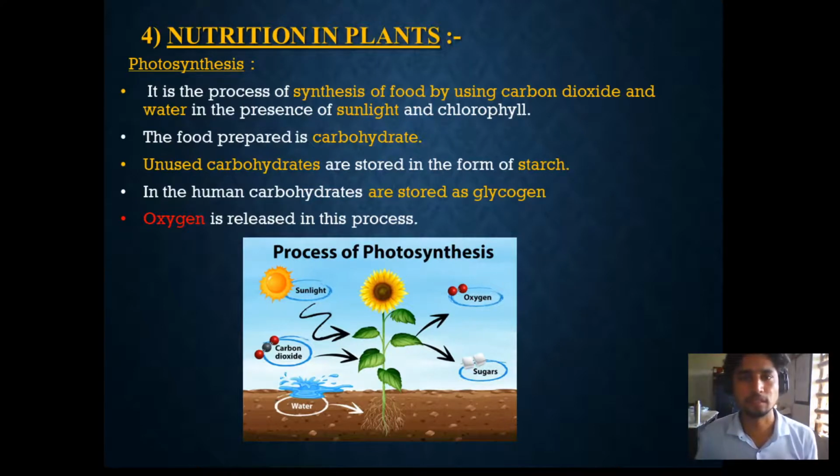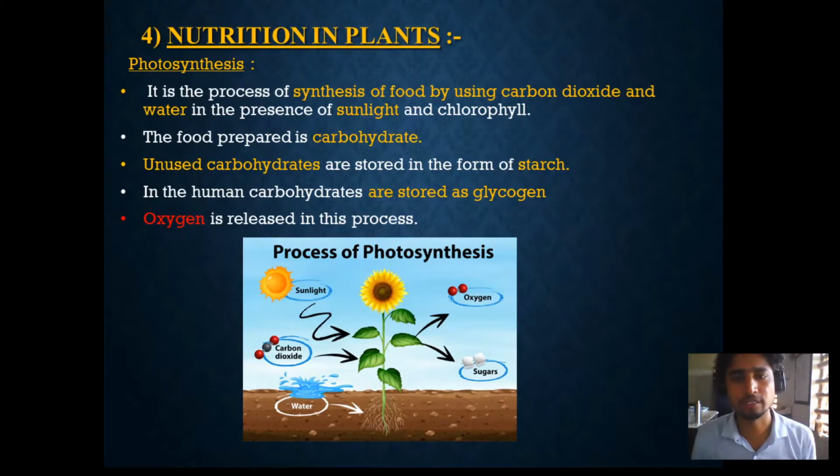Once they finish making the food, it will be in the carbohydrate form, and it can be in various forms of carbohydrate. The unutilized or unused carbohydrates are stored in the form of starch. For example, fruits are usually sweet because they are stored forms of carbohydrates. They have a lot of storage in them, a lot of sugar. It is a kind of unused, stored carbohydrate in the sweet form. So usually unused carbohydrates are stored in the form of starch. Starch is a sugary substance.